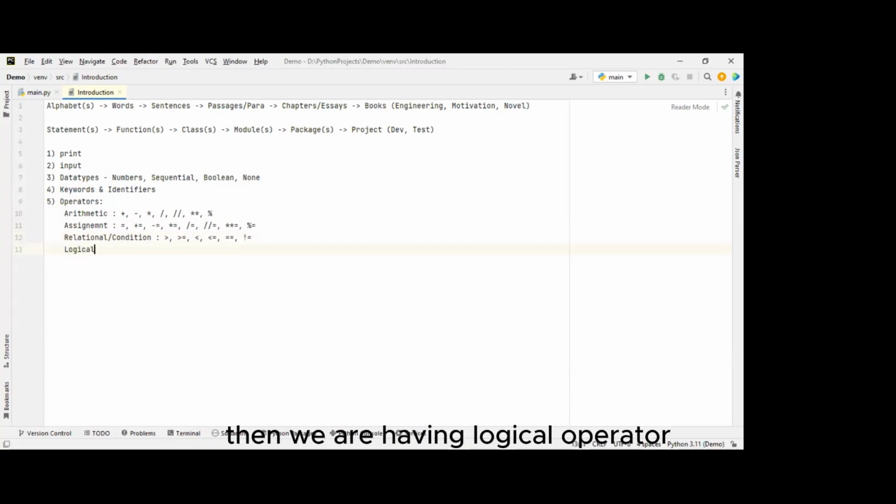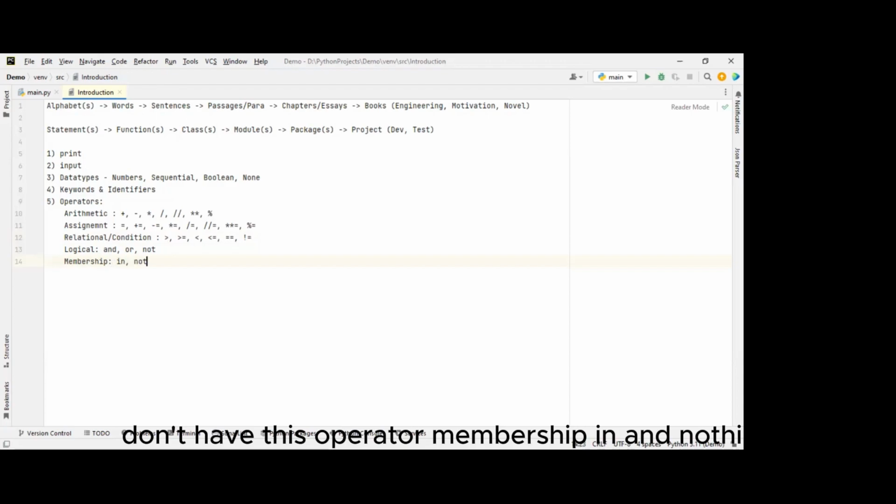Then we are having the logical operator. Here there are three keywords: and, or, and not. To learn the and, or, not logical operators, we have to remember the logical gate rules. In physics we might have learned the AND gate and OR gate. Those logics we are going to apply over here. Then we are having a Python-specific membership operator. Other programming languages don't have this operator: in and not in.